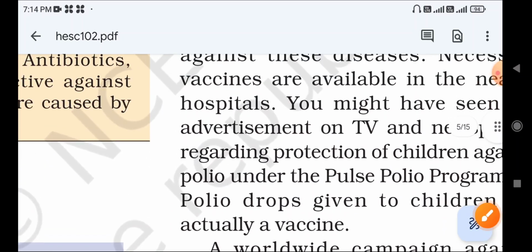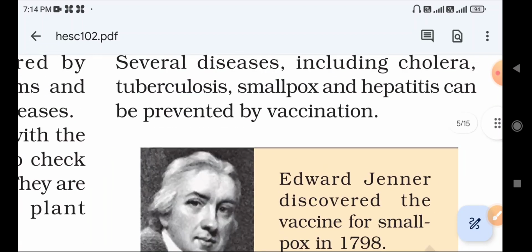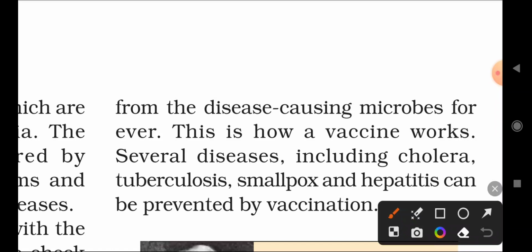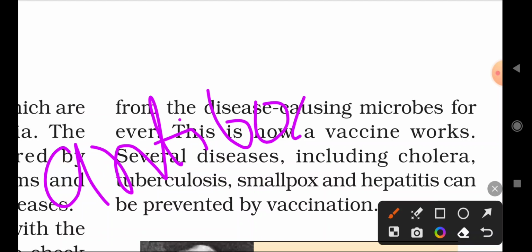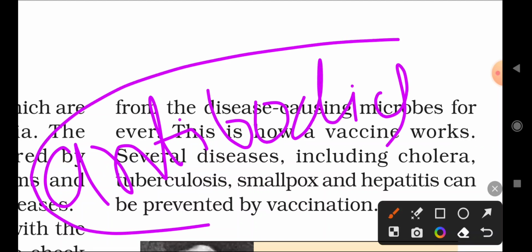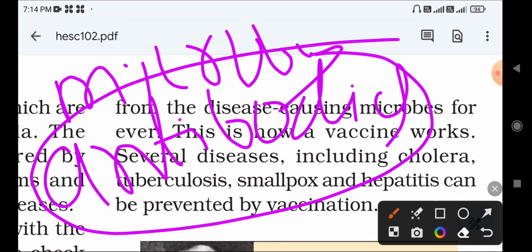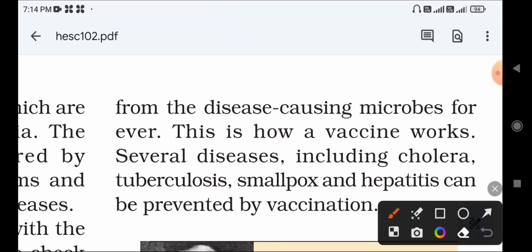Whatever antibodies are produced in our body will protect us from diseases. The main function of antibodies is to provide safety from microorganisms. They fight and kill the microorganisms and protect us from disease. What is the main function of antibodies? Only to protect our body by killing or fighting the microbes. Understood? This is the main function of antibodies.